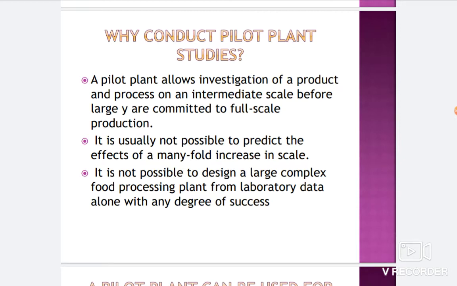Obviously, we can't directly predict. In the previous example I already told you that if we are making 50 ml of emulsion in the lab, then how much more amount will be required for making about 5000 ml or 5000 liters of the emulsion. This is the thing the pilot plant will tell you: how much amount will be required.